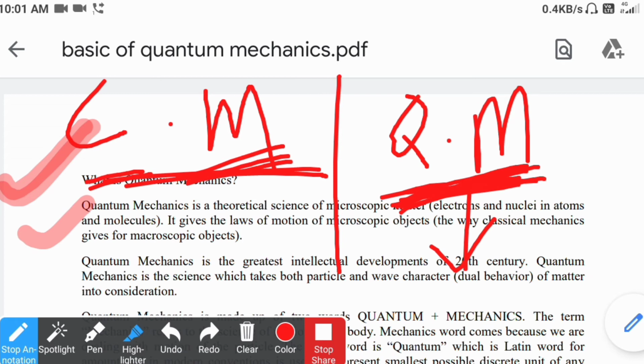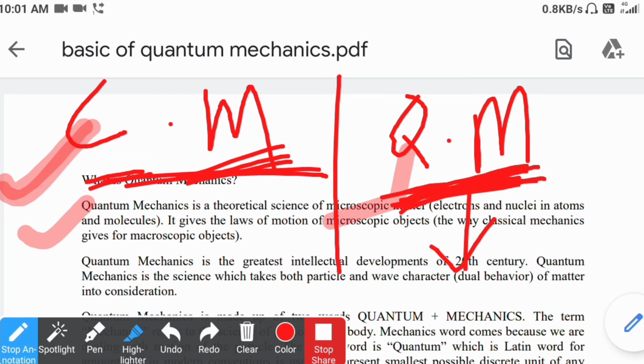Those are the particles of classical mechanics, which we can see easily. And quantum mechanics is applicable for microscopic particles, like electrons, photons, atoms. So that is the basic difference between classical and quantum mechanics.